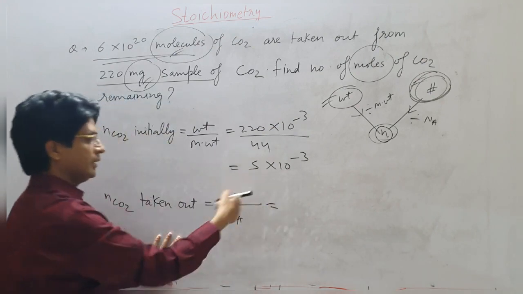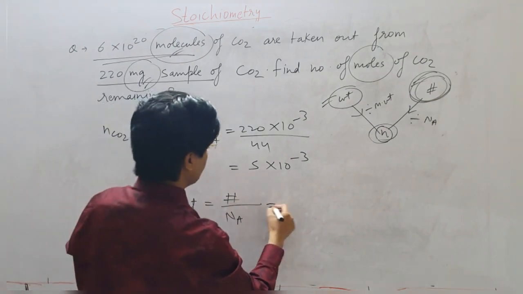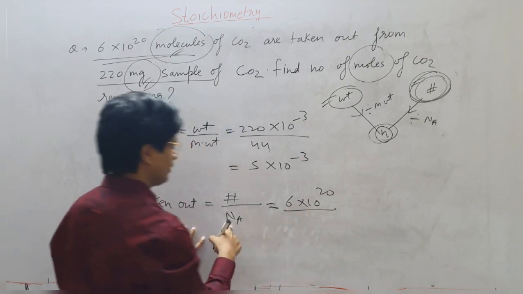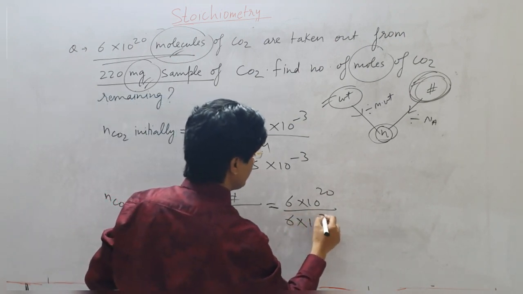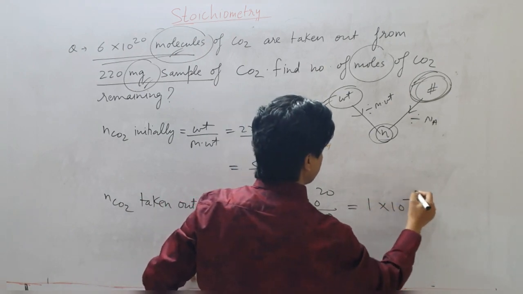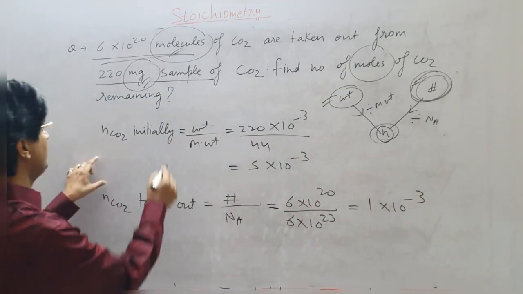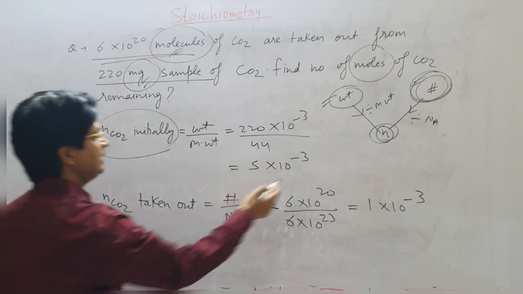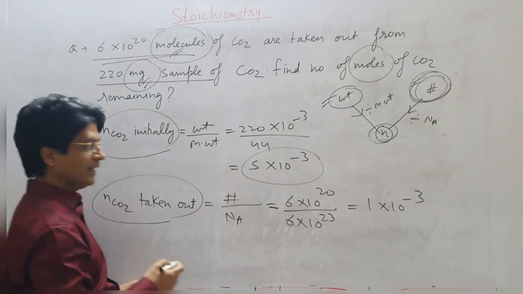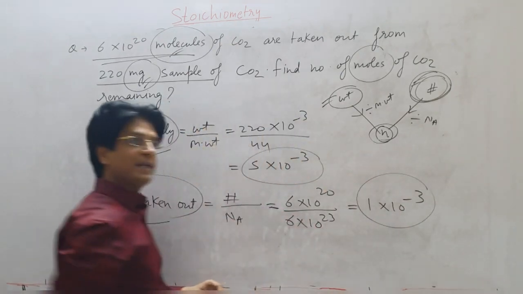This will give me number of moles of CO2 removed, which will be equal to 6 into 10 to the power of 20 upon Avogadro's number, 6 into 10 to the power of 23, which will be equal to 1 into 10 to the power of minus 3 moles. So number of moles of CO2 present initially 5 into 10 to the power minus 3 moles. Number of CO2 moles taken out 10 to the power of minus 3.